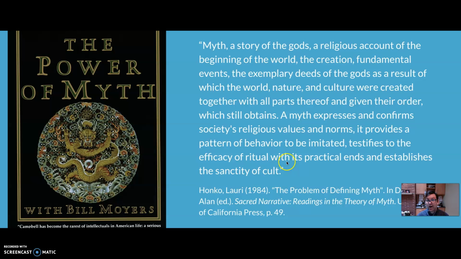I don't know much about Lauri Honko, but he's a Finnish folklorist. He studied folklore in Finland and other parts of the world, and he wrote a lot of articles and books about mythology. This comes from an article he wrote in 1984. You can see at the bottom here an example of how to refer to a source. We have the author, the year of publication, the title of the essay, and where it appeared. It appeared in this book edited by Alan Dundes called Sacred Narrative, Readings in the Theory of Myth, published by the University of California Press. And this comes from page 49 of that book.